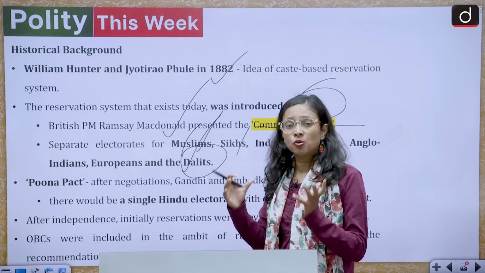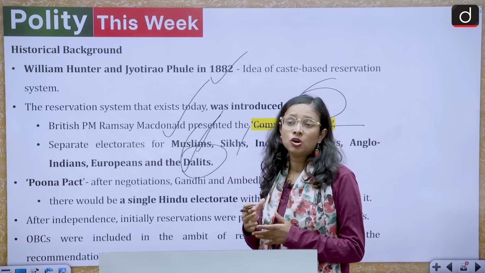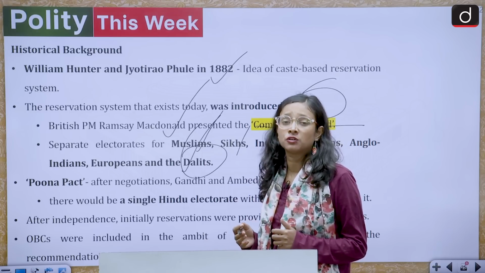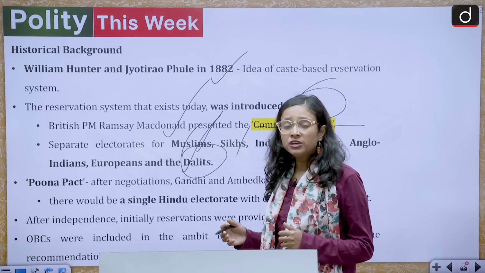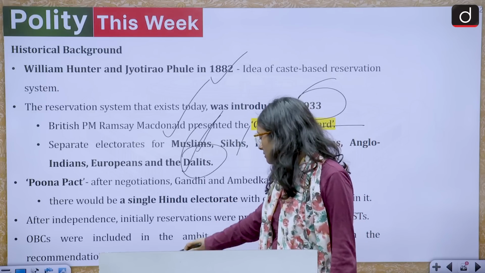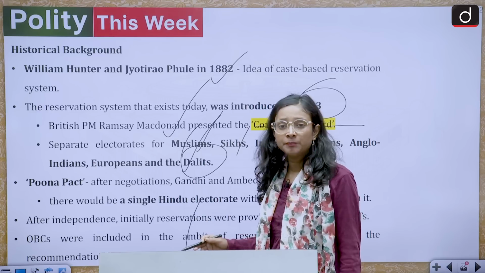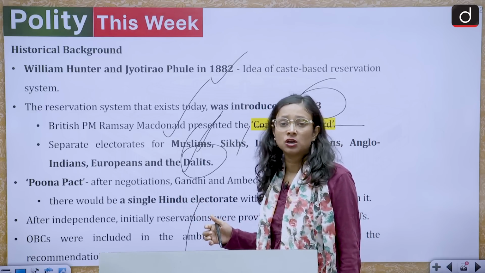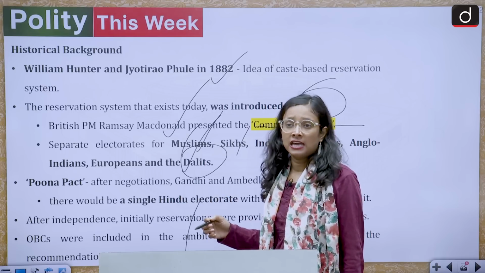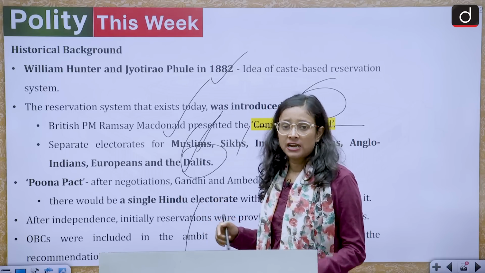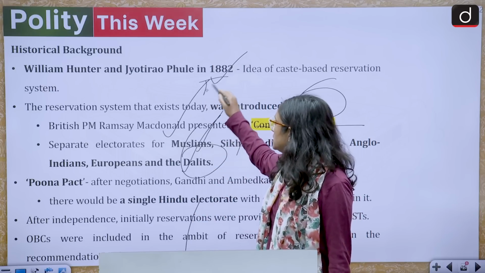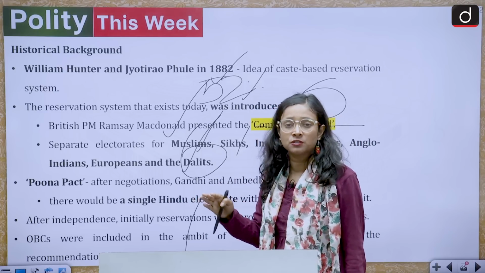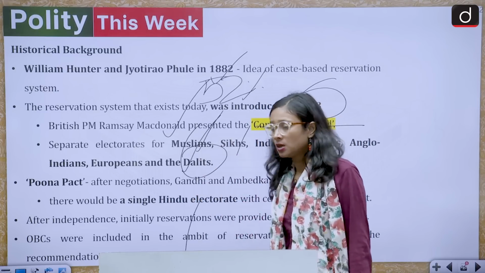So from where did this OBC term erupt, and who advocated the idea that there should be reservation for the other backward classes? We have the Mandal Commission, and when the Mandal Commission came, they gave this idea of 27% reservation for the other backward classes, and they roughly calculated that the overall OBCs in this country are more than 52%. It means that about 50% of the population are OBCs.